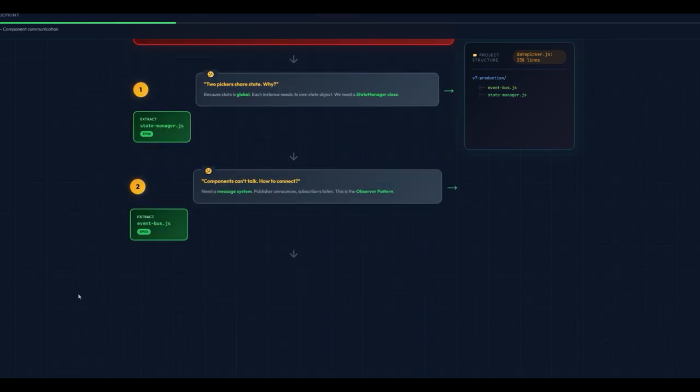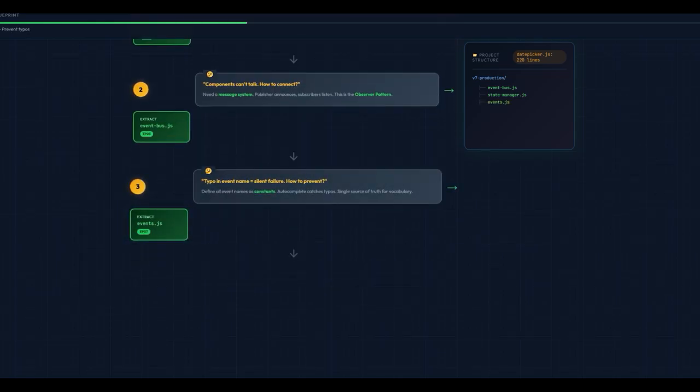Next question is, right now in our code base, components cannot talk. And how do we connect them? In our bad code, if a date picker needs to tell the input field, hey, date changed, it cannot. They don't know about each other. To fix this, we need a message system where a publisher announces events and subscribers listen to that. Nobody needs to know who is on the other end. For that, we will create EventBus.js, and that is the observer pattern. The same thing DOM events use, same thing Vue's emit uses, and that is our episode 5.